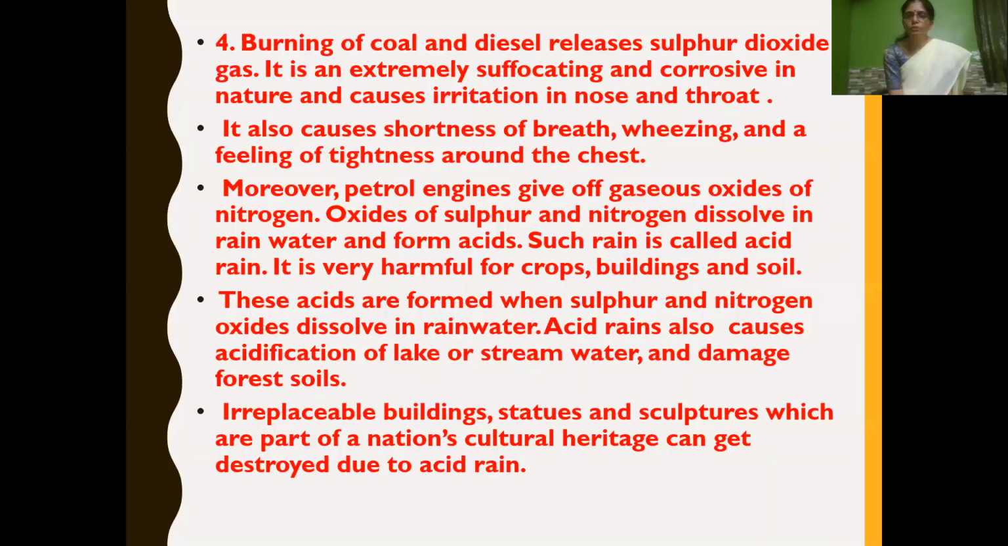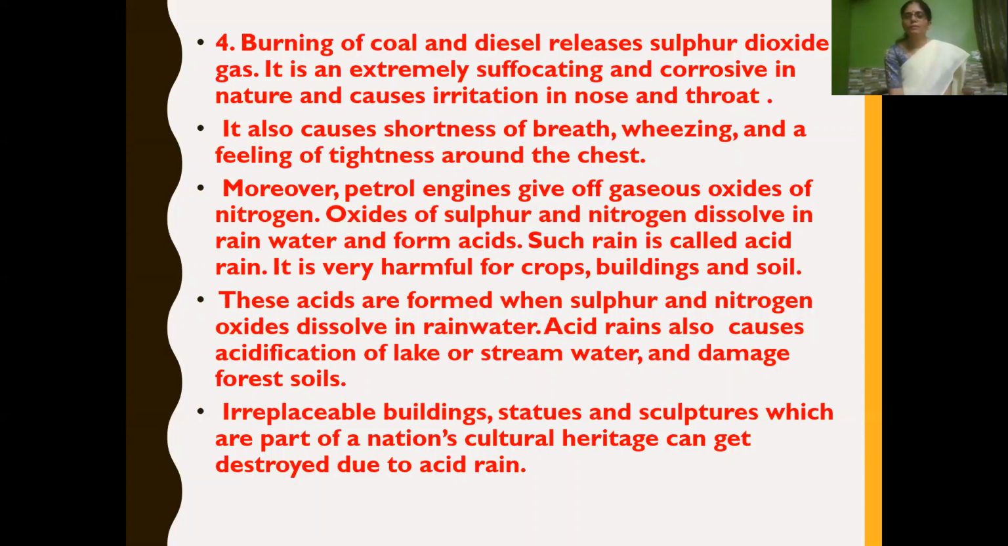Coming to petrol, the petrol engine gives off gaseous oxides of nitrogen. So oxides of sulfur and nitrogen dissolve in rainwater and form acids. Such rain is called acid rain. Acid rain is very harmful for crops, buildings, and soil.